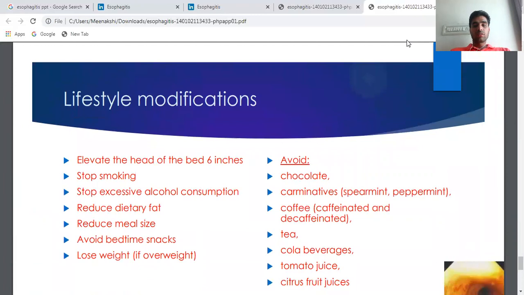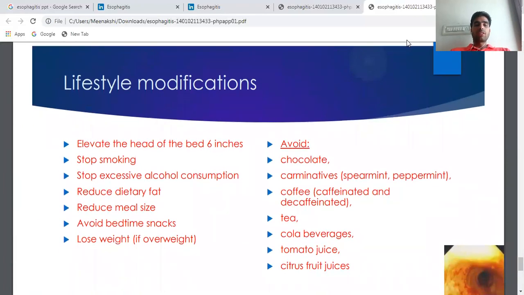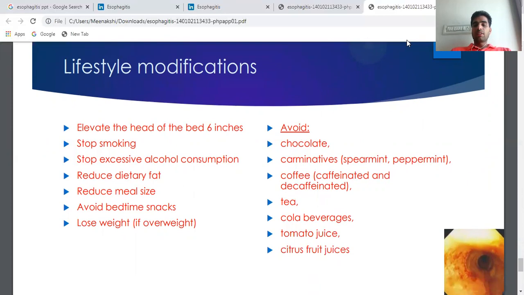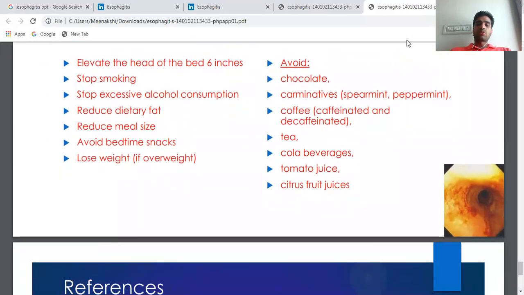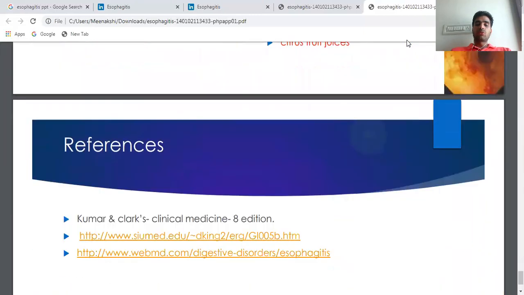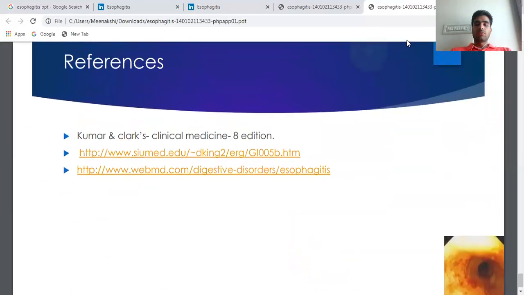Lifestyle modifications. These are the lifestyle modifications: elevate the head of the bed 6 inches, stop smoking, reduce meal size, avoid bedtime snacks, reduce dietary fat, lose weight if overweight. Avoid chocolate, carminatives, spearmint, peppermint, coffee and tea, cola beverages, tomato juice, citrus fruit juice, etc. These are the references of this session.